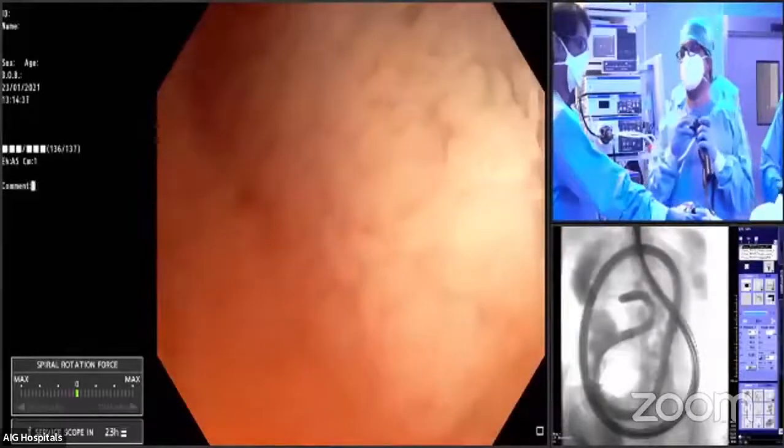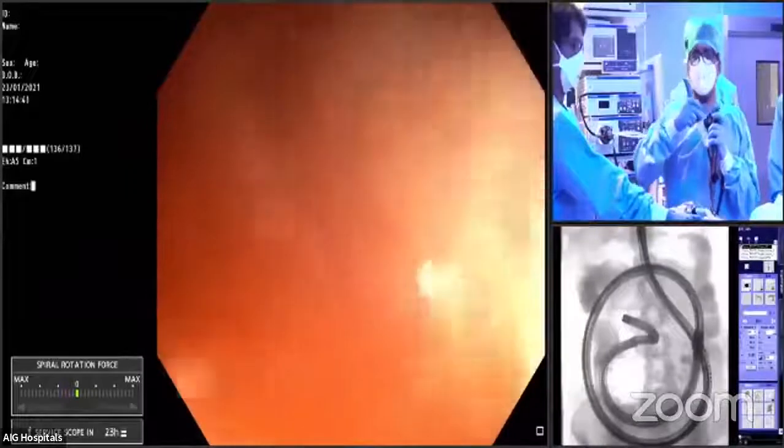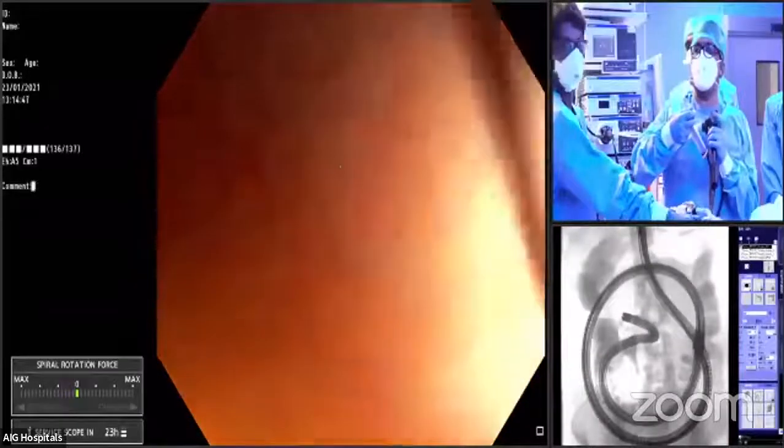Can you give me some contrast, please? Screen. Now I think at the IC valve. Screen. You can see now it's going into the colon.